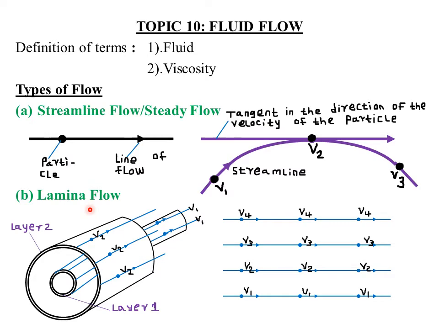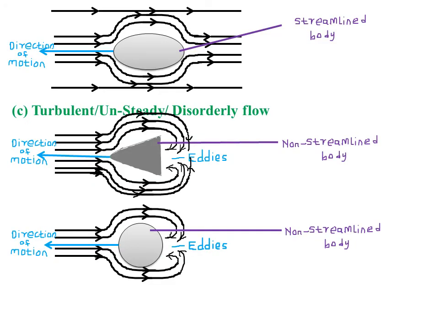Yeah. So next we look at what we are calling streamlined bodies, and a streamlined body is just a body that offers less resistance to the flow of a fluid. For example, this particular body here, when the fluid comes, it simply moves on the upper side, which is very smooth, and it transitions smoothly to the other side. So a body is said to be streamlined if it offers very low or even negligible resistance to the flow of a given fluid. And remember, a fluid can be air or a liquid.